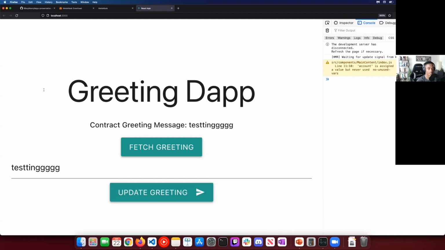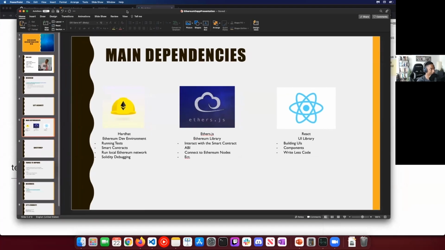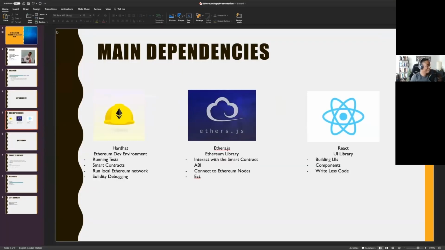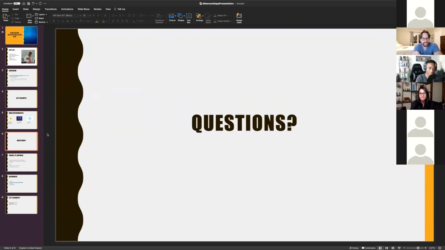I would love to deploy this for y'all, but I think that takes another good 5-10 minutes, and I don't want to be that person. Deploying that on the mainnet is really fun to look at, by the way, and really cool to do. But we'll just leave it as is for the time being. Essentially, that's what it was. Anyone have any questions at all?